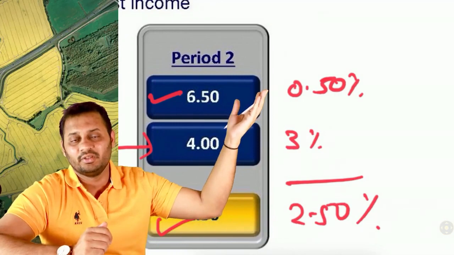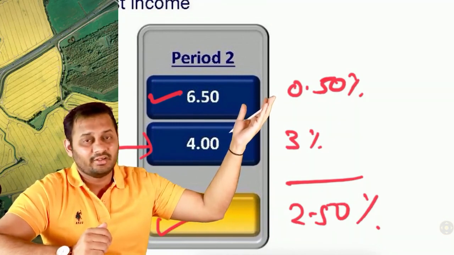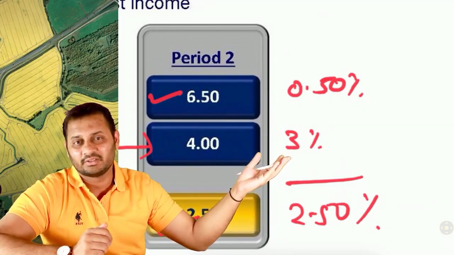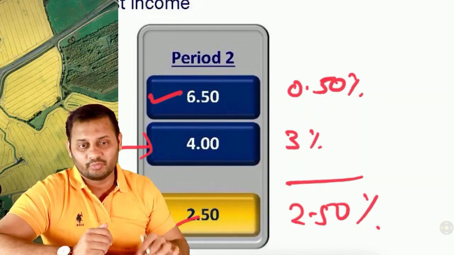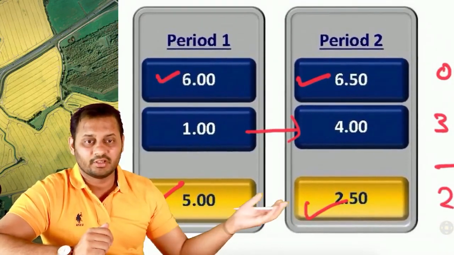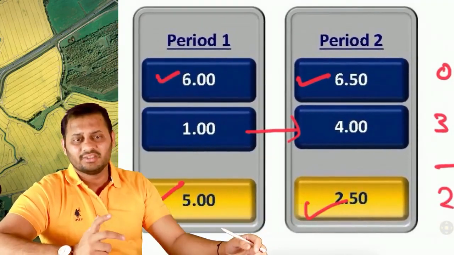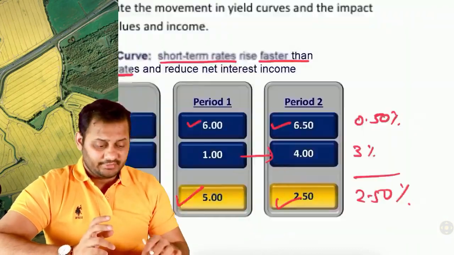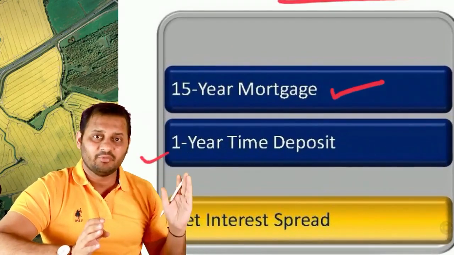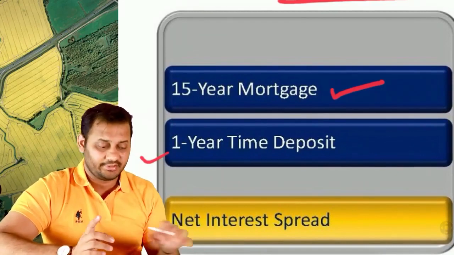This is increasing by only 0.5. So our income is increasing by 0.5, but payment is increasing by 3%. So ultimately we are losing 2.5%. From 5% we are now earning only 2.5. Now what is the difference in this? See, first of all, there is a time gap. Timing is not the same. If the timing had been the same, it would have been basis risk, right?